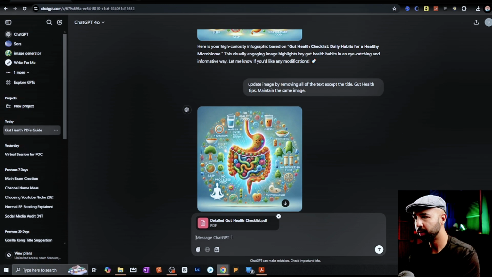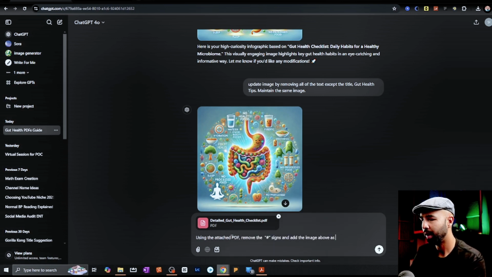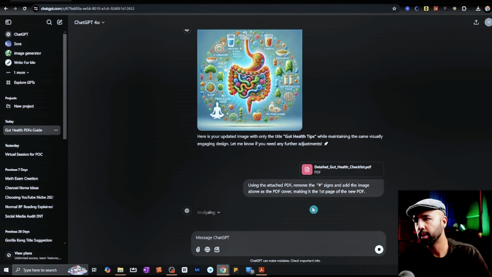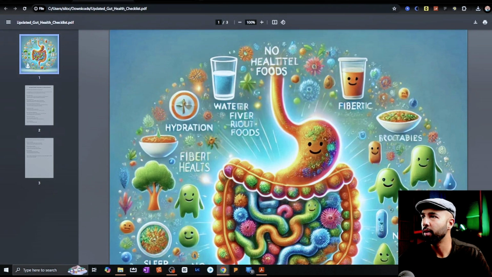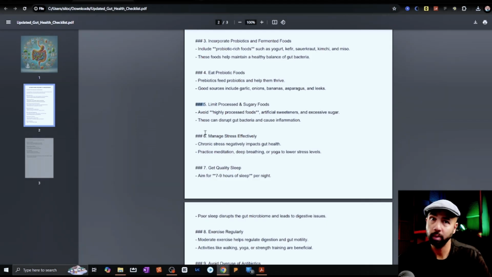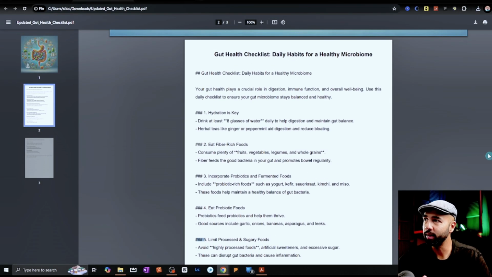What I'll do next is basically just reattach the same Gut Health Checklist PDF that was generated. Again, the note says, using the attached PDF, add the image as the PDF cover. Let's see if ChatGPT is smart enough to do that. And if not, it's also very easy to do in something like Canva, which you can also use for free. Download it, and there we have it. It did exactly what I told it to do. So there's some tweaking to happen there again, but still, this really took no effort to create this PDF.